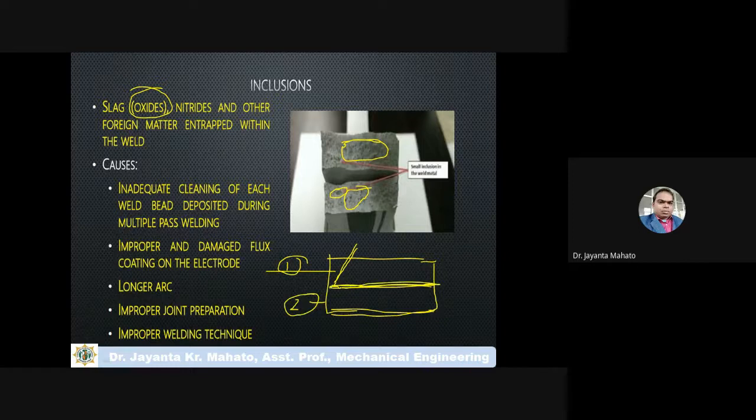Okay, it means in the first pass it is not completely welded, then you pass the electrode another time.